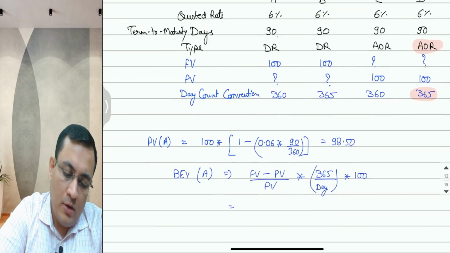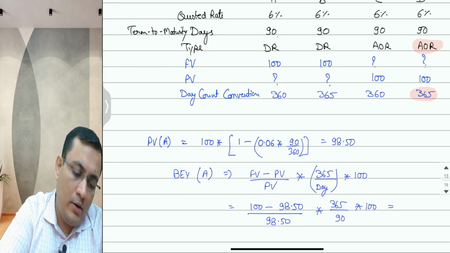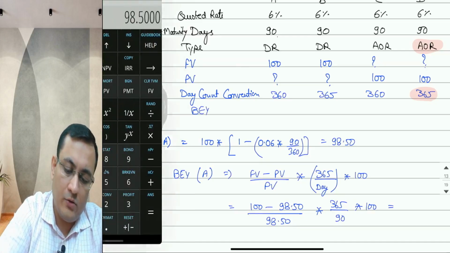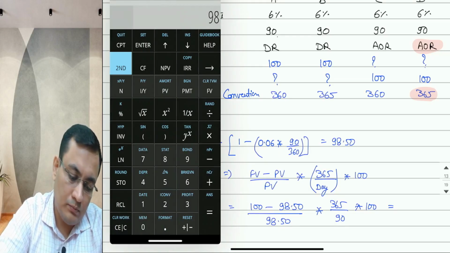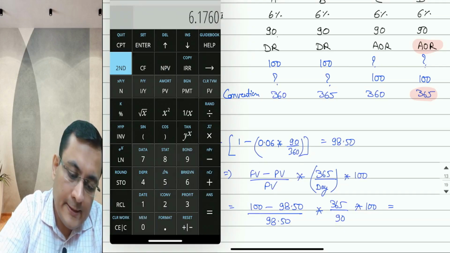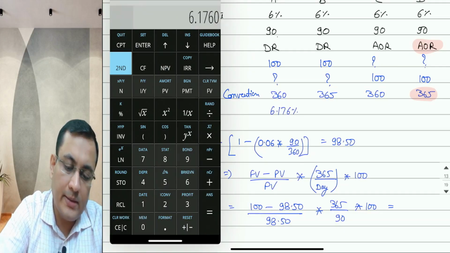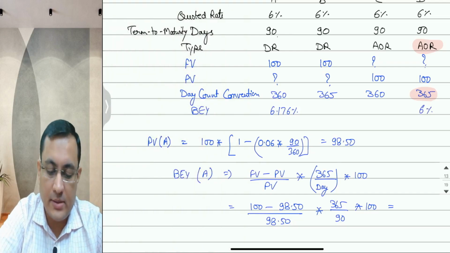That is 100 minus 98.50 upon 98.50, multiplied by 365 upon 90, multiplied by 100. So we got a bond equivalent yield of 6.176%. This is 6% directly, even if we calculate, it will come 6%.